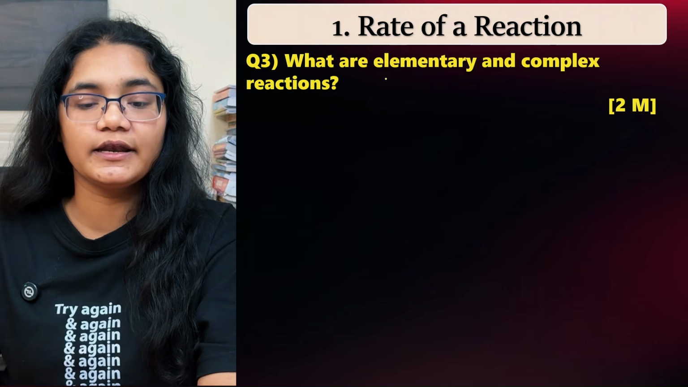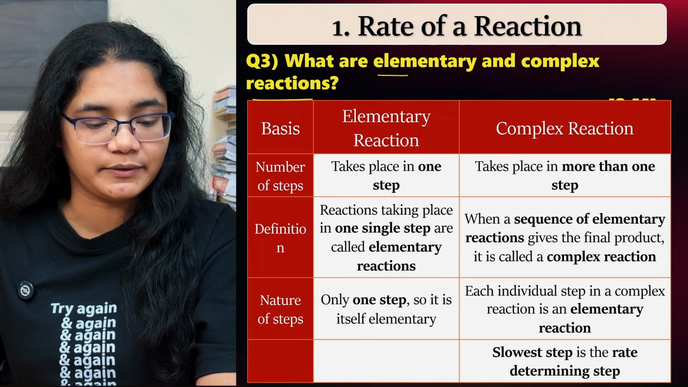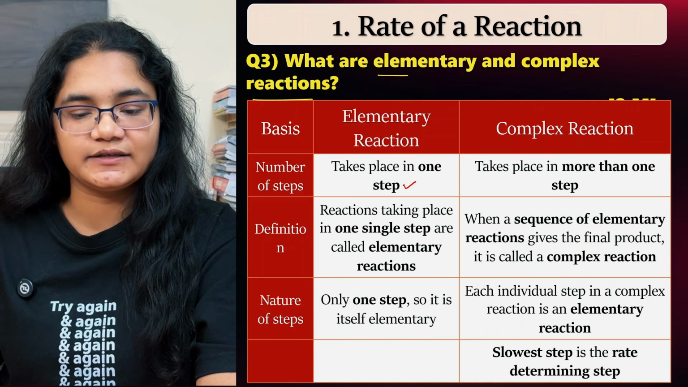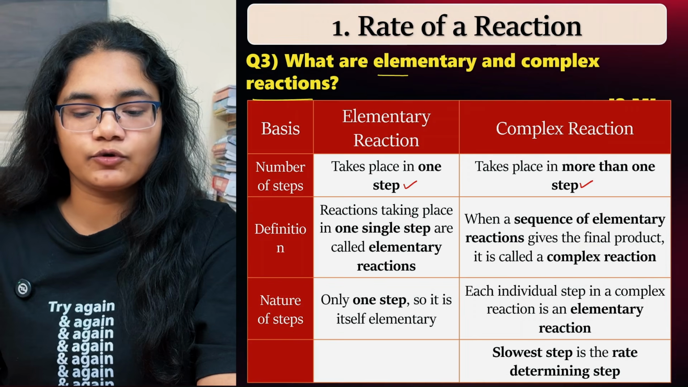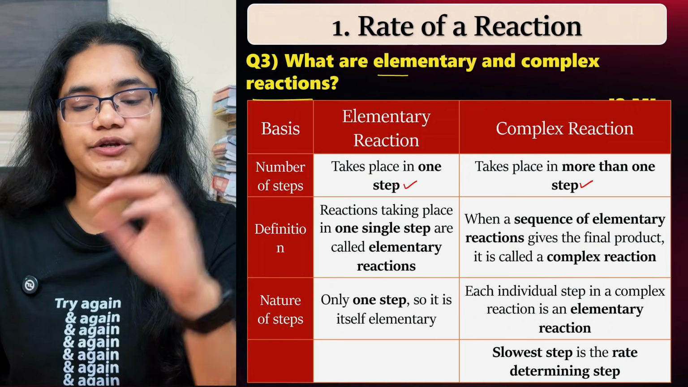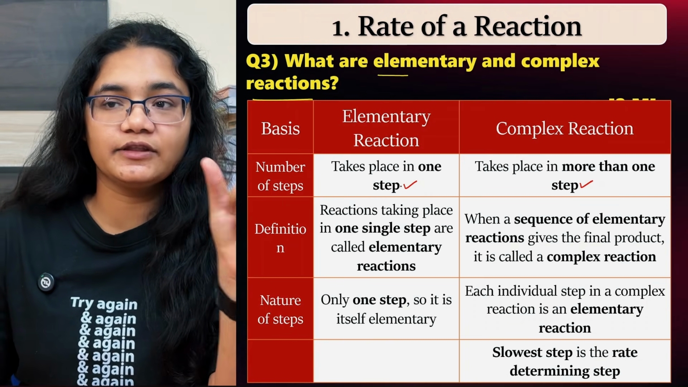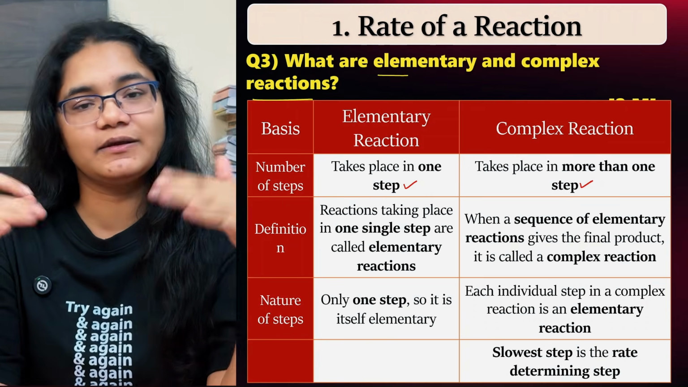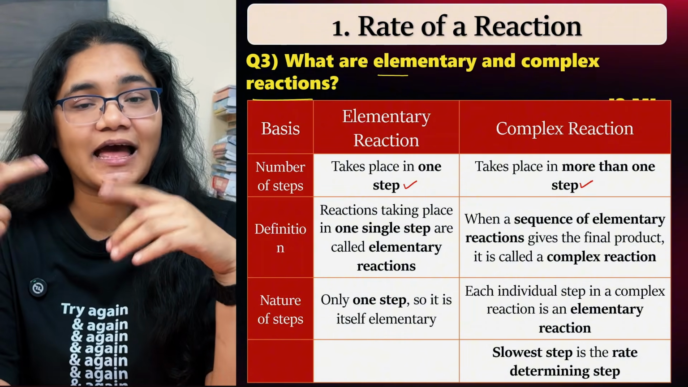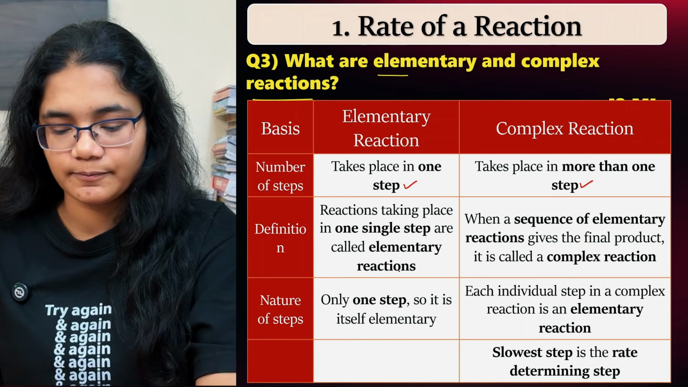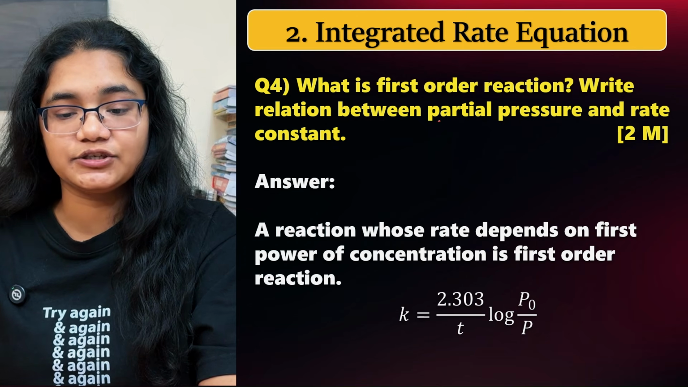Now coming to the third one, what are elementary and complex reactions? Here you can see the difference between them. An elementary reaction takes place in one step, whereas a complex reaction takes place in more than one step. Since an elementary reaction is a single step reaction, the overall order of the step is equal to the overall order of the reaction. But in a complex reaction, each and every step has its own order. That is important.